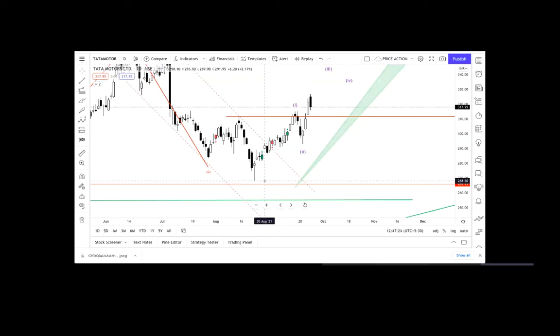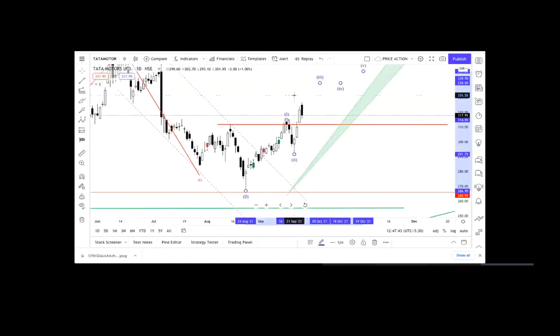For swing trading or short term purposes, your key level is this 293. We will see how the price develops in the coming session. But as of now, I am counting this as wave one, this as wave two, and this as the starting of wave three. We'll see in the coming session how the price will develop.